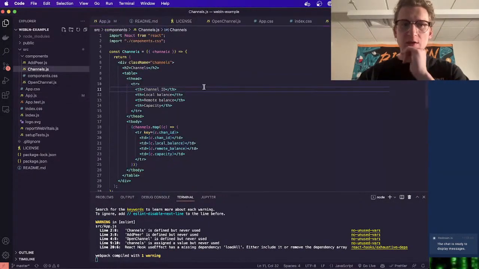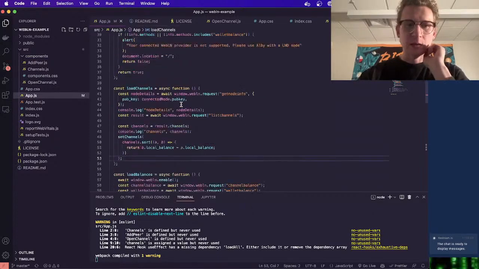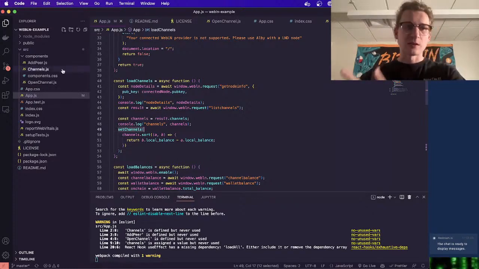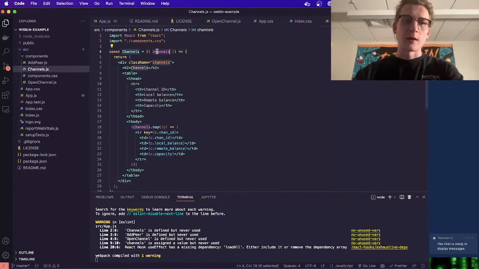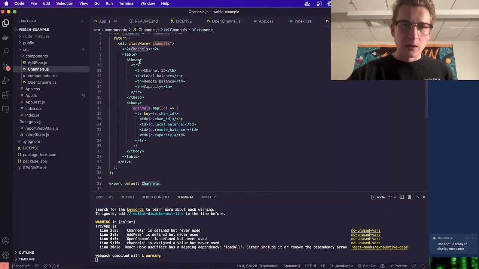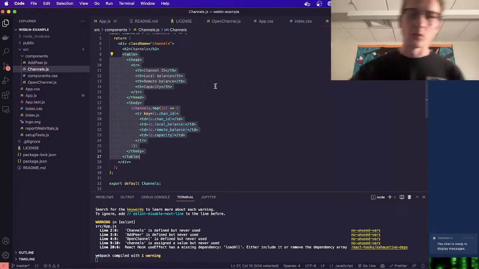So I then went in here to make a simple channels component. Since we're getting channels already in app.js with the load channels function, and we're setting it to state, I figured I'd just pass it down. So we have a new channels component that accepts channels, and we're mapping them out in a table here. This is just the table HTML structure, really simple.